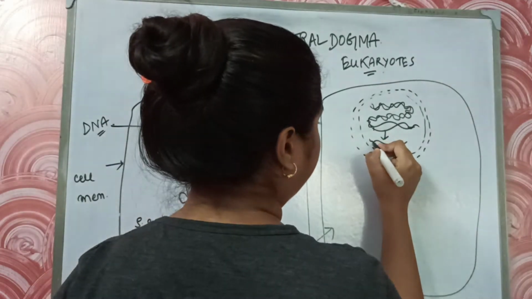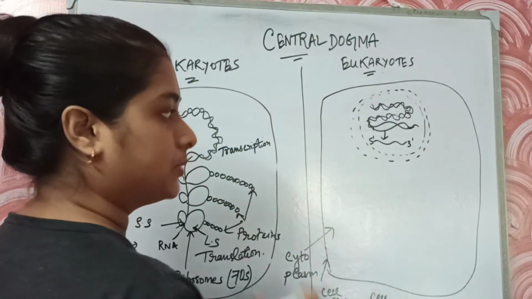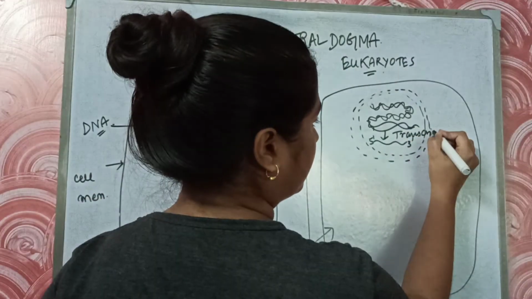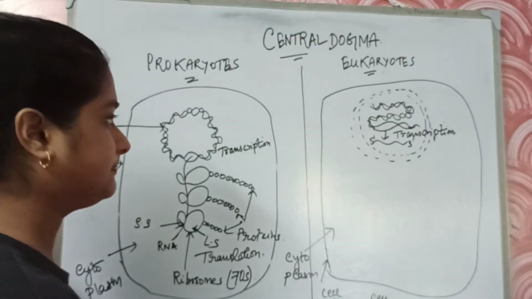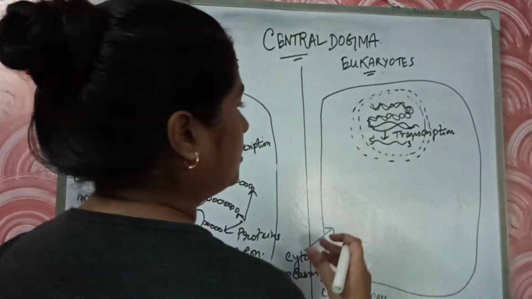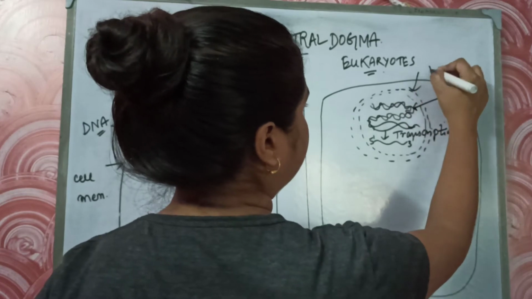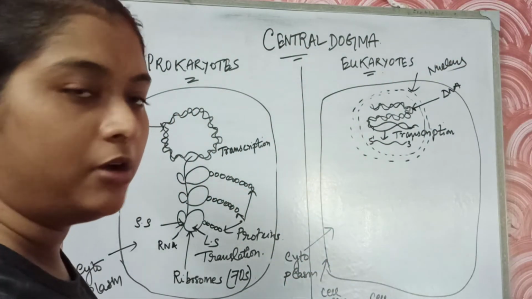Okay, 5 prime, 3 prime. So this is the RNA which is formed inside the nucleus, meaning the transcription process. So the transcription process takes place inside the nucleus of the cell. So this is your DNA. This is your nucleus. Okay. So the transcript has been formed.